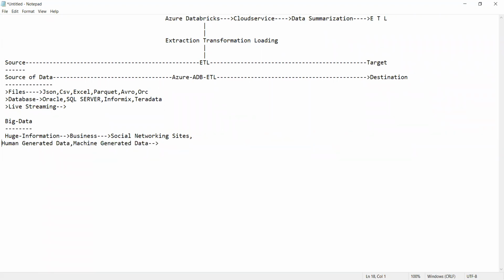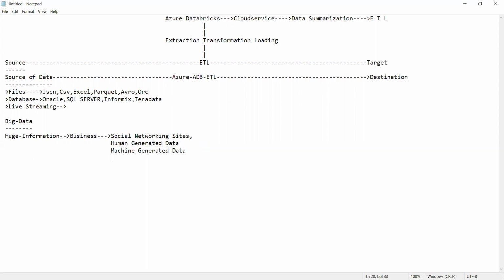So what do you mean by human generated data? See, we type the data, isn't it? We type the data. That is called human generated data. Machine generated data means the data which is generated by the machine, such as a CT scan machine, an X-ray machine, and the ECG machines. They generate the data or not. Hence, that is called machine generated data.